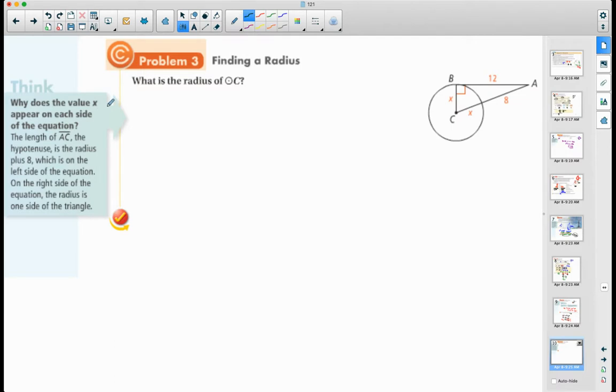All right, so we already have a right angle right here. So we have this right triangle. All right, so let's set up the Pythagorean theorem. So I'm going to have one of the legs, which is x squared, plus the other leg, which is 12 squared, is equal to the sum of the pieces of this hypotenuse, right? So that'll be equal to x plus 8 squared.